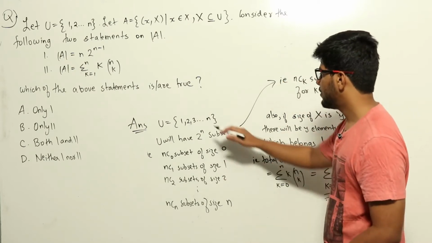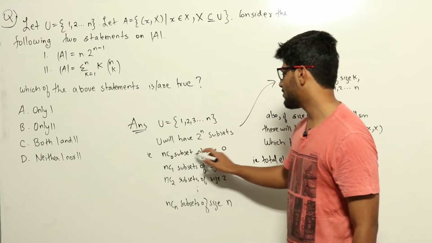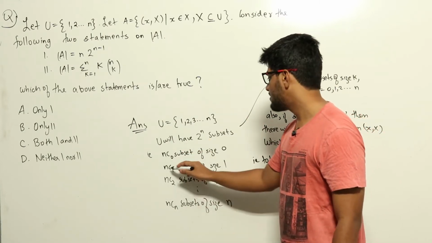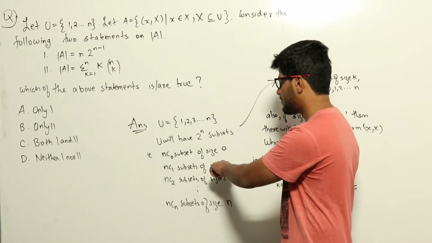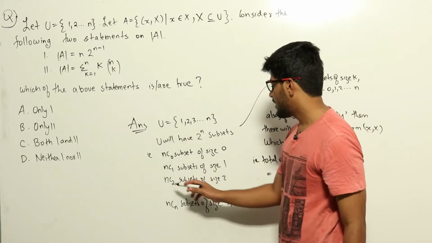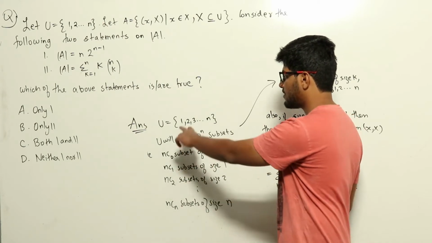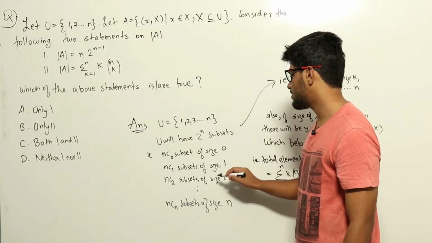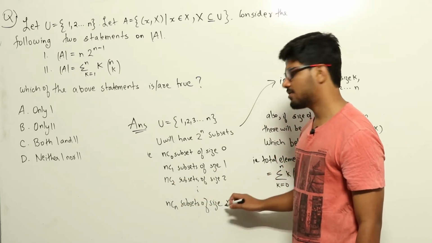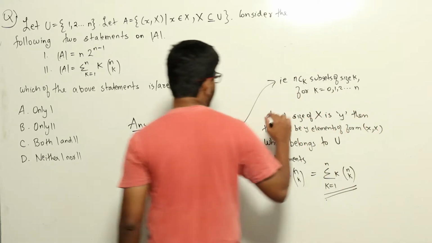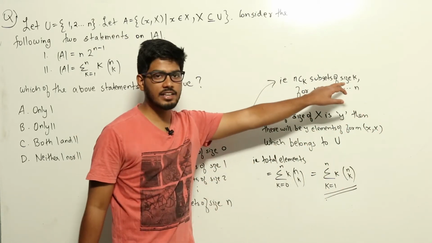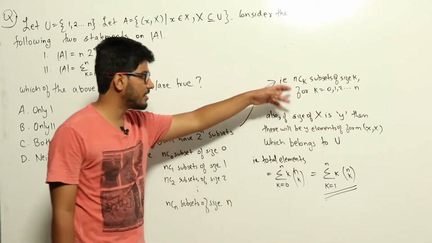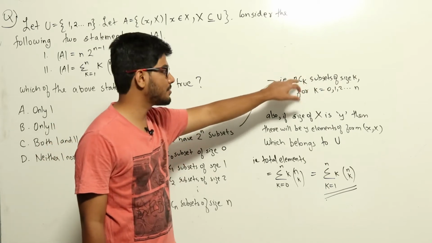Now there will be nC0 subsets of size 0, that is the number of ways of choosing 0 elements from U. nC1 subsets of size 1, that is the number of ways of choosing 1 element from this set. nC2 subsets of size 2, that is the number of ways of selecting 2 elements from U. There will be nCn subsets of size n, which means that there will be nCk subsets of size k for k ranging from 0, 1, 2, up to n. We are just writing the size of subsets and how many subsets there will be of that size.